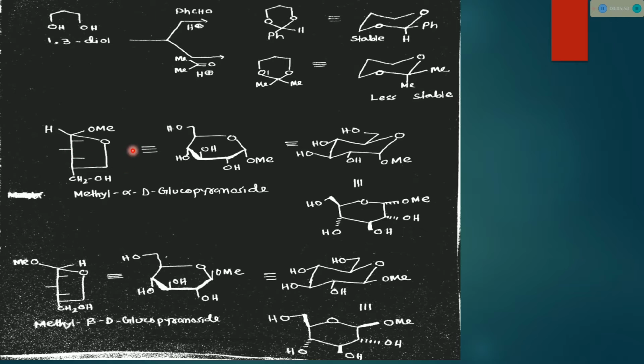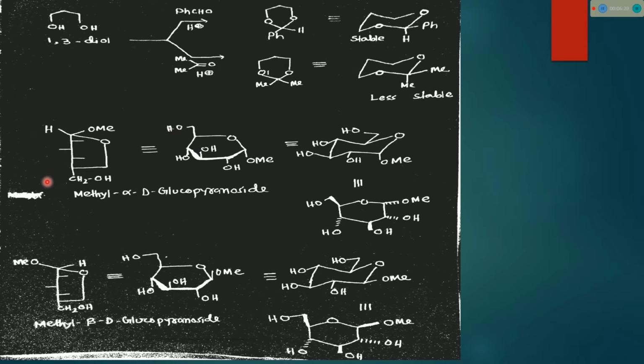If we draw this structure in Haworth representation, then a right-side OH group is lower, a left-side OH group is upper, then again a right-side OH group is lower, and this is the CH2OH group. If we draw this structure in Fischer projection, then this CH2 group is shifted to the left side, and that's why the CH2 group is on the upper side.